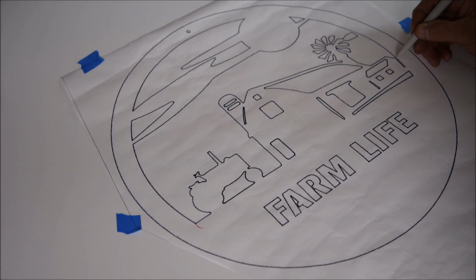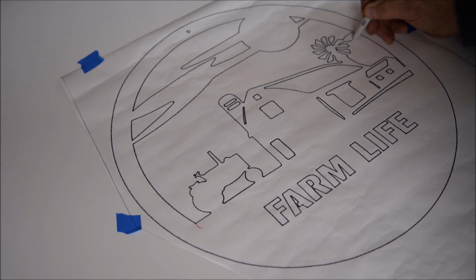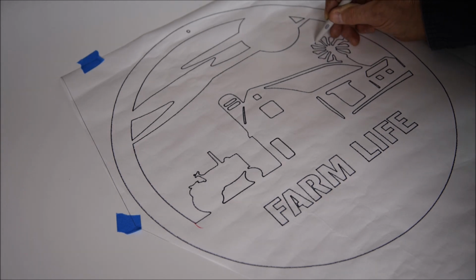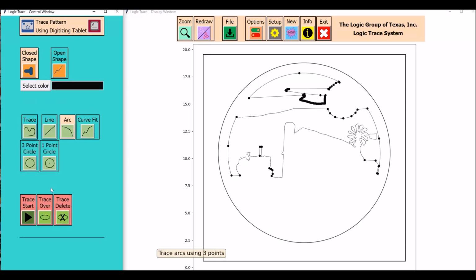The control window has easy-to-use buttons, so you can switch between lines, arcs, curves, tracing, and the circle command. And it gives you very accurate patterns of what's being traced. There is an Option and Setup button to configure the program to suit the user.